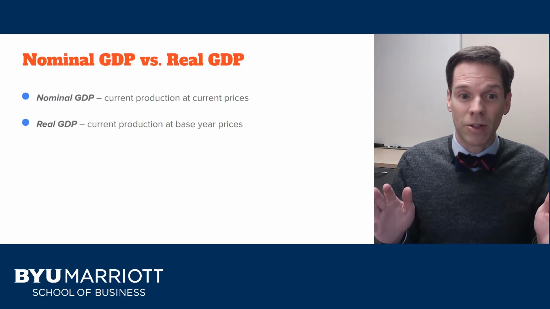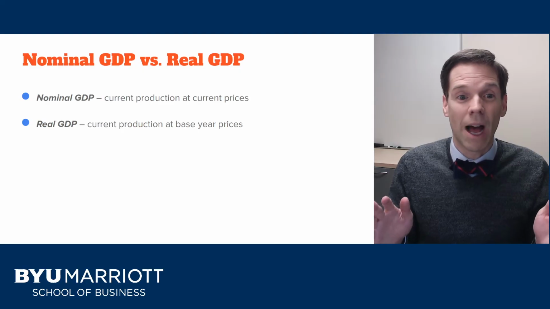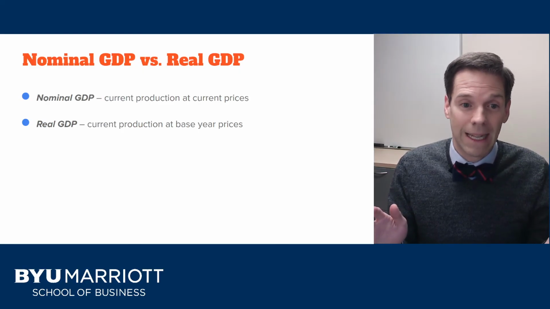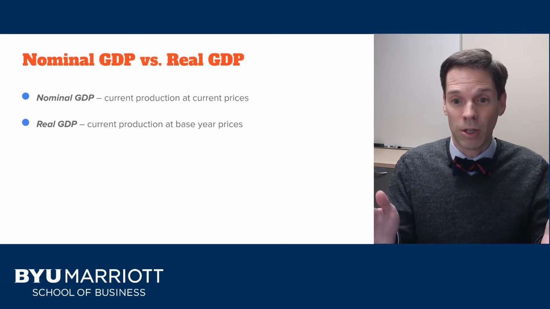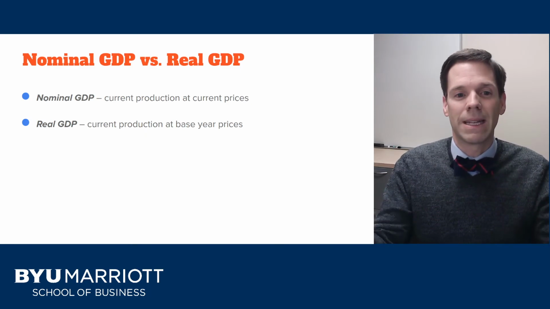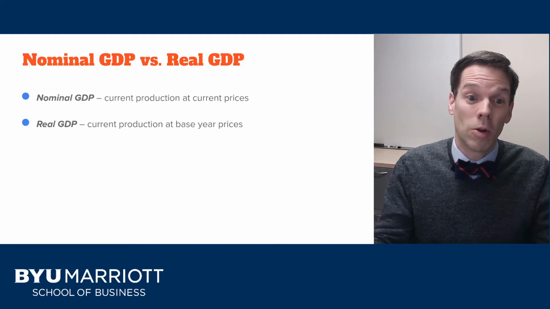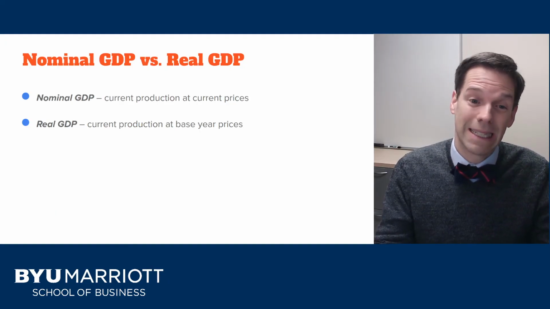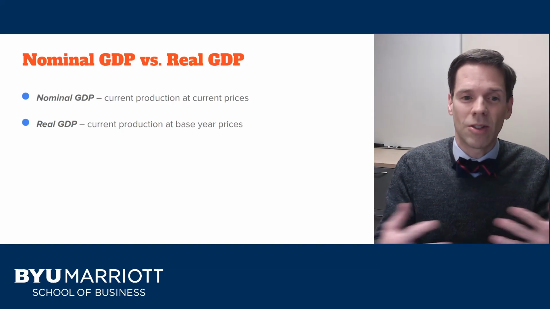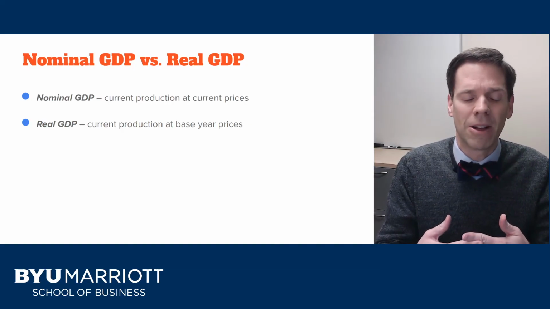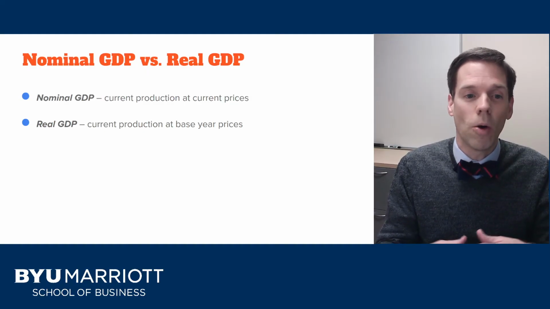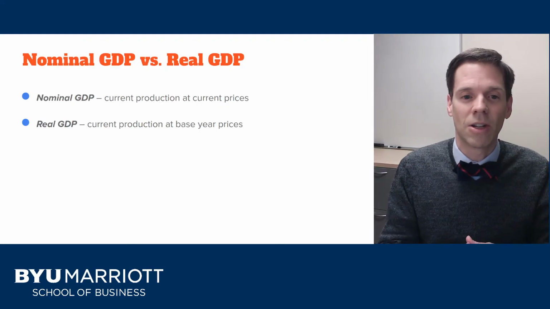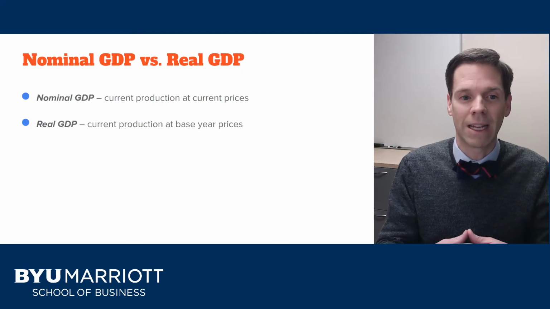Now, why do we care about real GDP? Well, because if we look at the growth rate of nominal GDP, which we just did, there's 2 different things that can make that growth rate positive. We could be producing more goods and services. That'd be good. That would represent a growing economy. But we could also just have higher prices, inflation, and that wouldn't be so good. Because those 2 things are mixed, growth rates in nominal GDP are not very informative. Real GDP, by holding prices fixed, only goes up if actual production of goods and services goes up, and so changes in real GDP will be a clearer measure of economic growth.